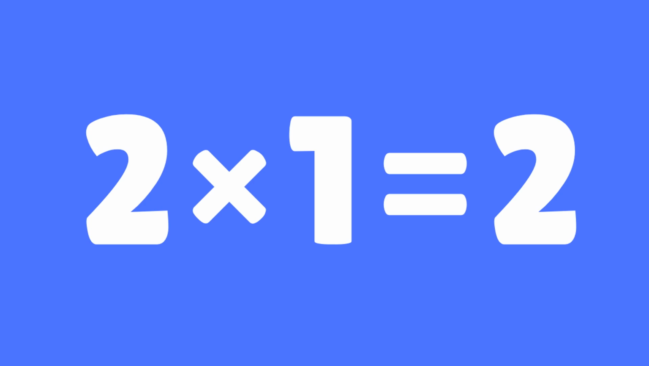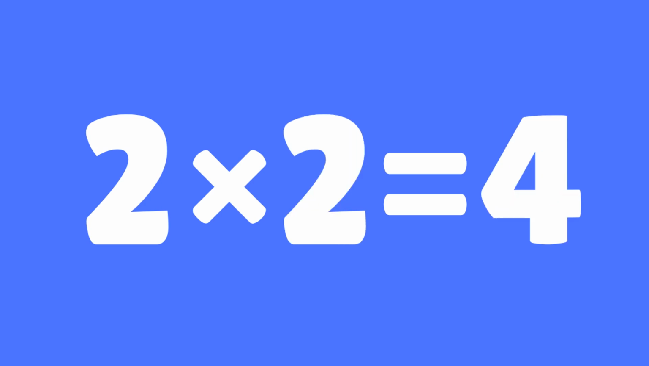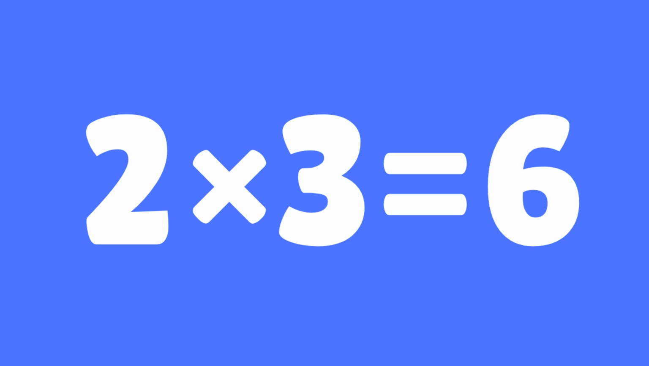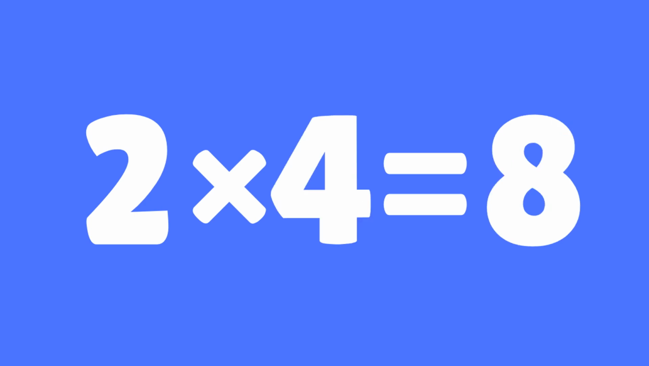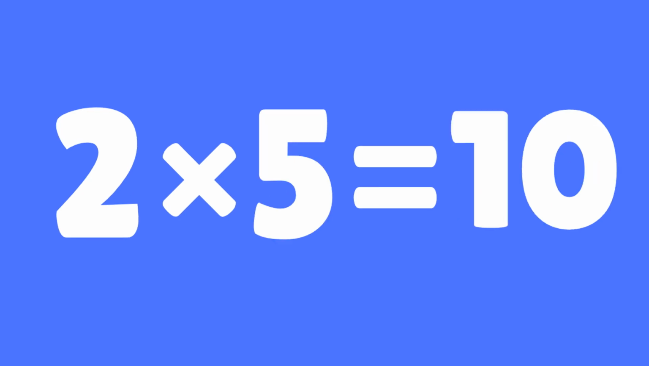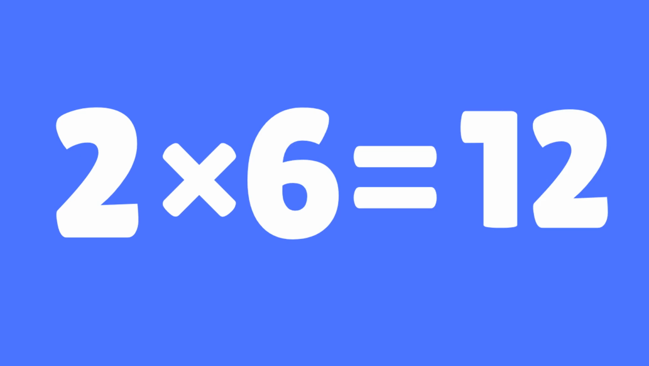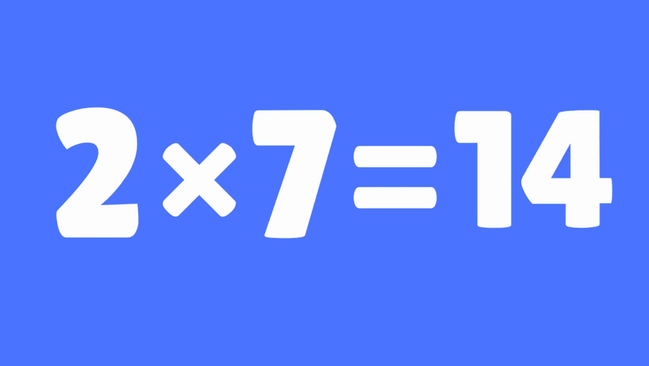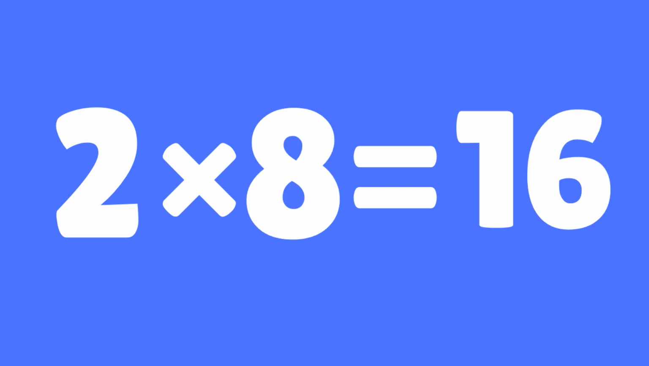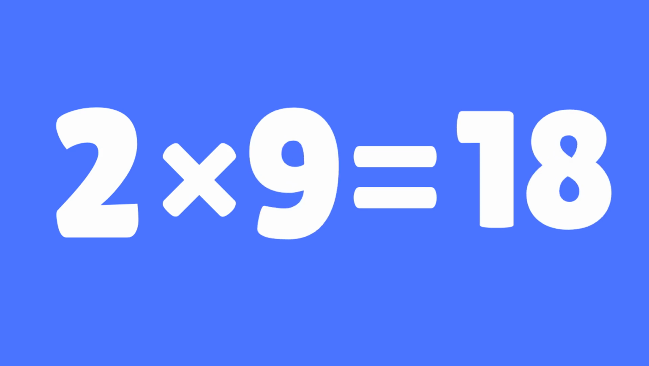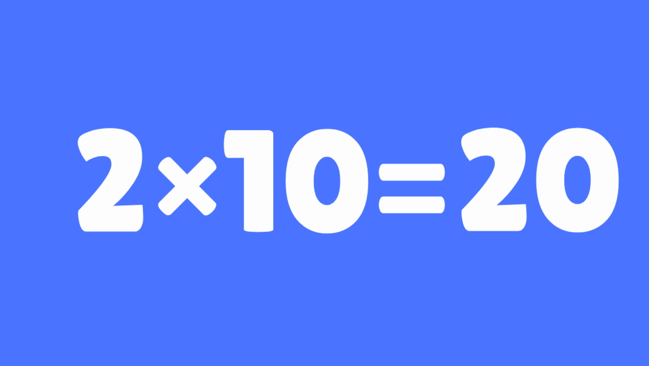Now next is we learn table of 2. 2 1s are 2. 2 2s are 4. 2 3s are 6. 2 4s are 8. 2 5s are 10. 2 6s are 12. 2 7s are 14. 2 8s are 16. 2 9s are 18. 2 10s are 20.